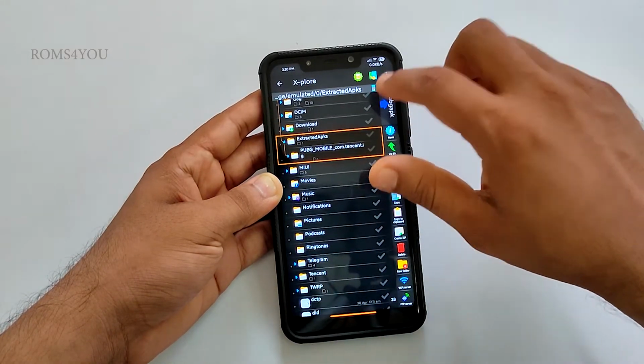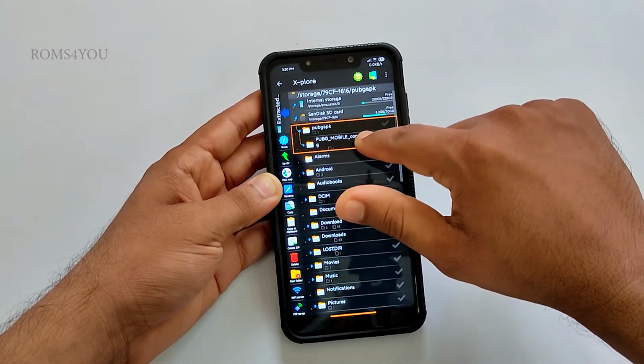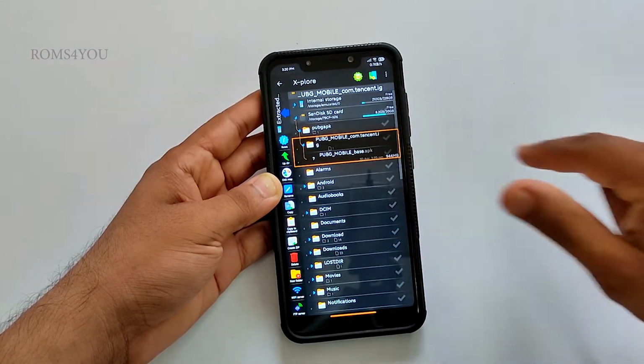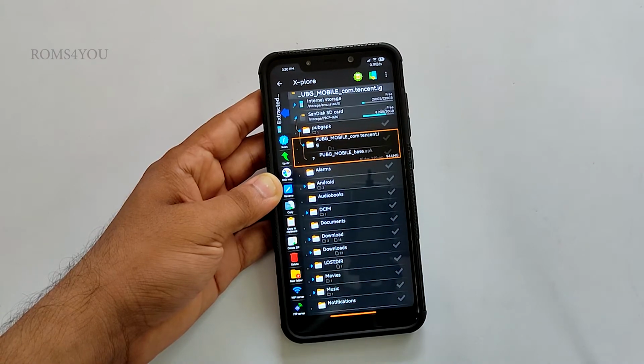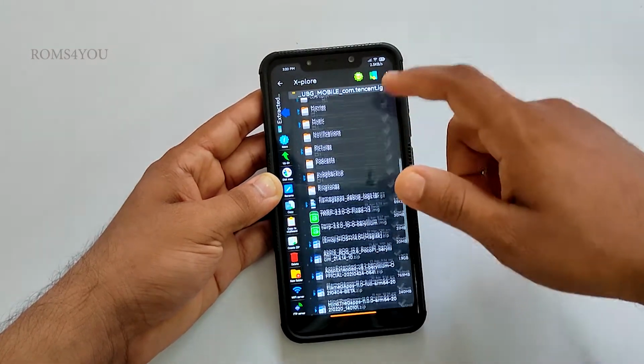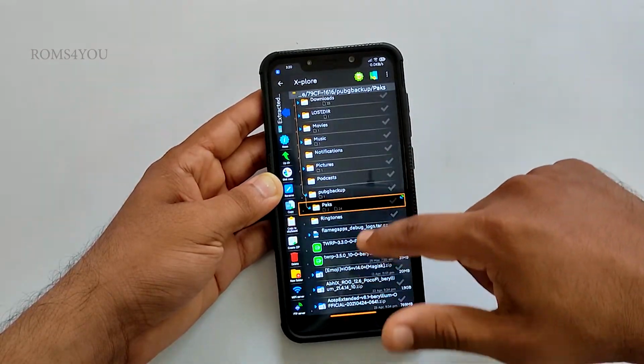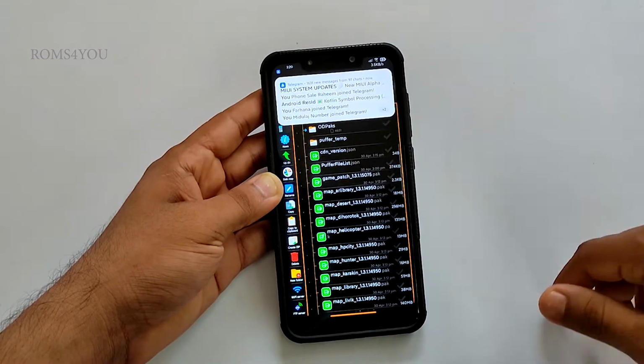So that's it. All our files are ready. Make sure not to delete these files from the memory card. Now close all windows. I'll now clear my PUBG data and uninstall PUBG completely from my phone.